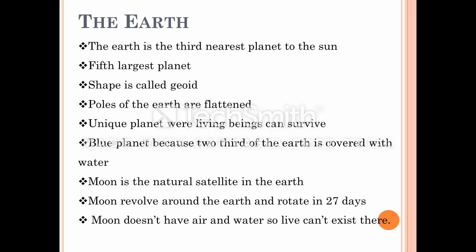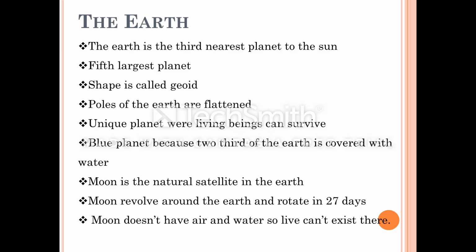The next one we need to study is the moon. The moon is the satellite of the Earth. What are satellites? A satellite is a celestial body that moves around the planets like how the planets move around the sun. Satellites move around the planets. Planets move around the sun. The only satellite which moves around our Earth is the moon. So, Earth has only one satellite, that is the moon. The other planets have 2 or more satellites of their own. But our Earth has only one satellite, that is the moon.